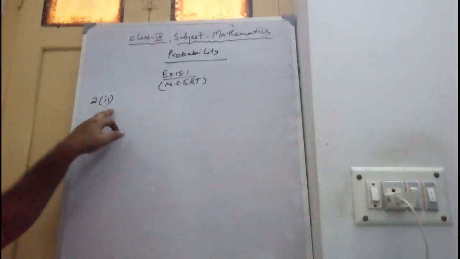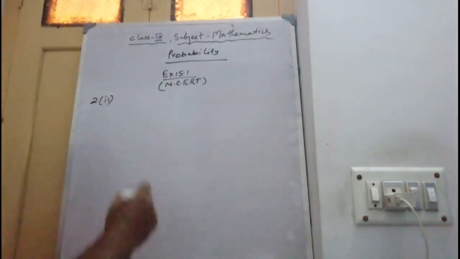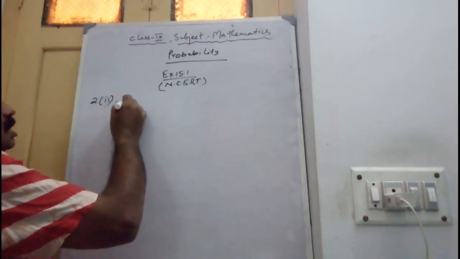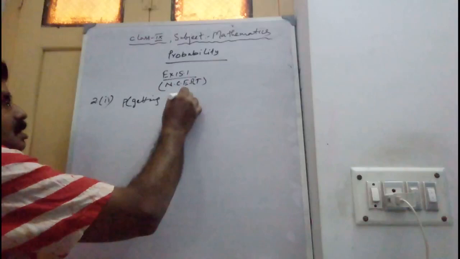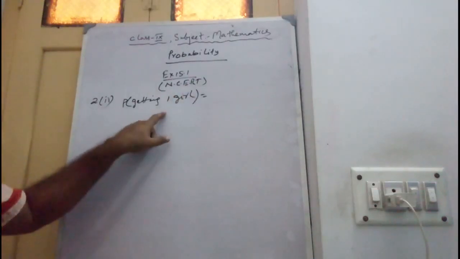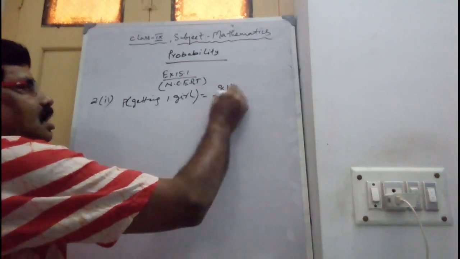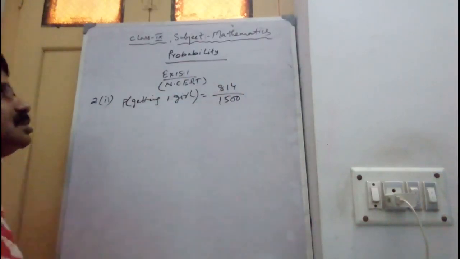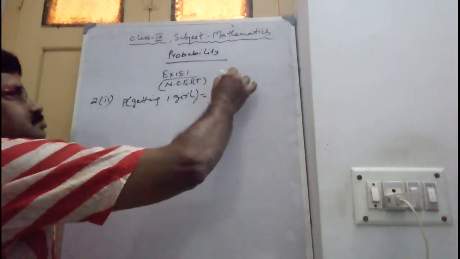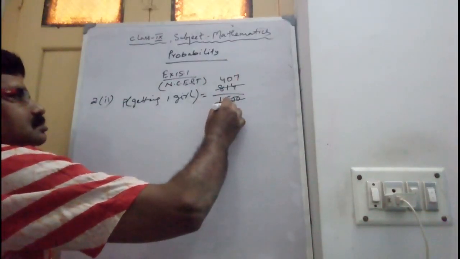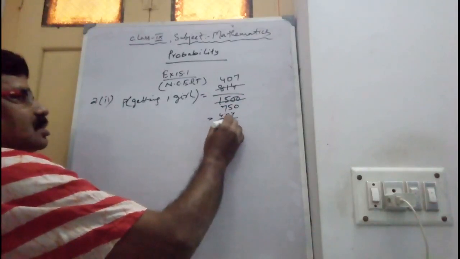Next, P of one girl. For one girl, the number of families is 814, and total number of families 1500. Now divide by 2. So 407 by 750.